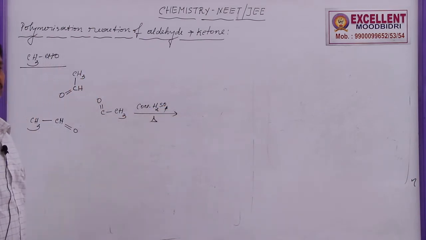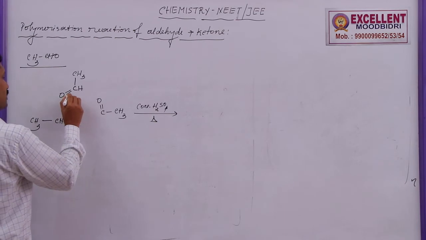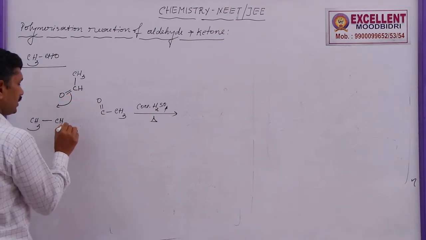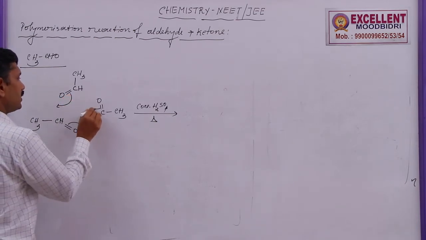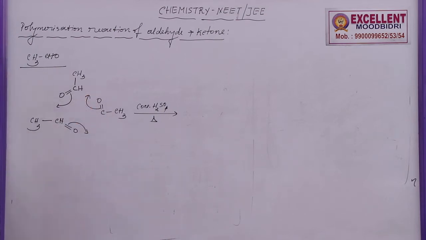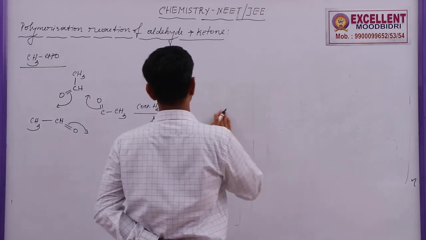A trimerization reaction takes place. This one gets shifted to here, this one shifted to here, and this one shifted to here. Trimerization reaction. The product formed is